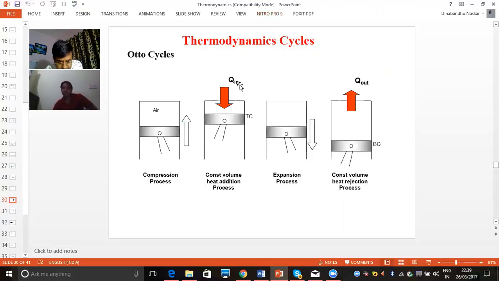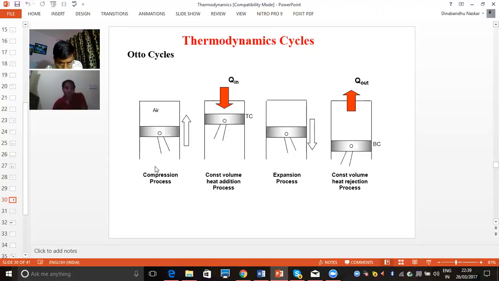Now coming to the next topic, we will discuss some thermodynamic cycles that are actually utilized in our vehicles and some other applications. First I am going to discuss the Otto cycle. In the Otto cycle, there are 4 processes. The first process is compression. This is the piston and this is the cylinder, and I have taken air as the working fluid. When the piston goes up, the air gets compressed. So this is the compression process.